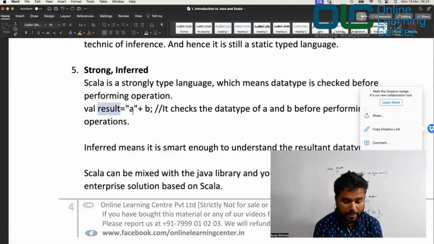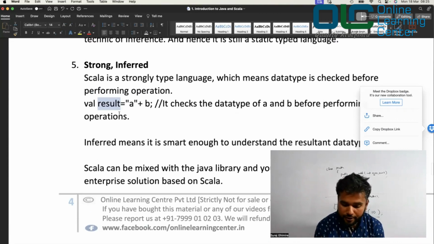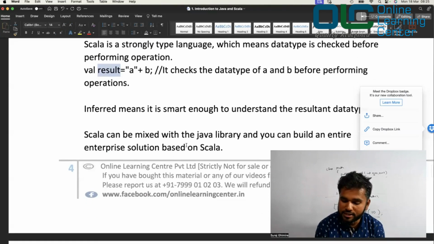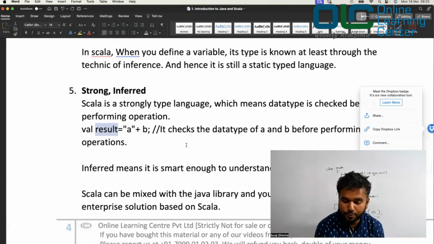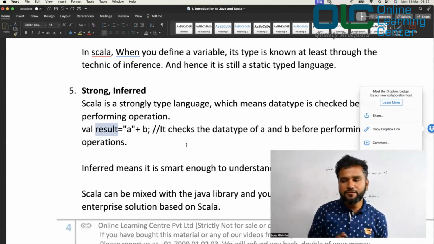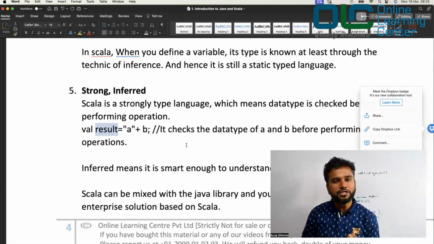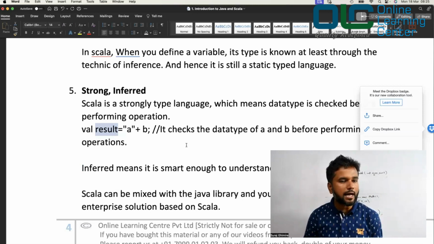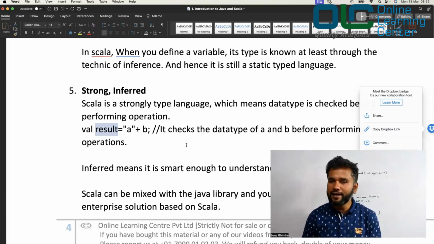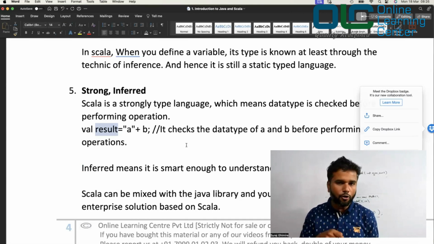It's not dynamic, right? Because before you run the code, at compile time itself, you'll get to know whether the result would hold string or integer. Inferred means it is smart enough to understand the resultant data type. That's the beauty. In Java, you specifically write int a is equal to 10. In Scala, you don't have to write int anymore. Based on the value, it will automatically infer the type.